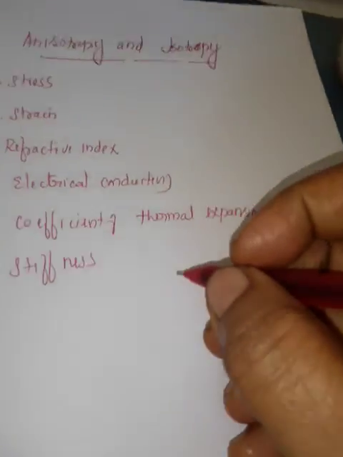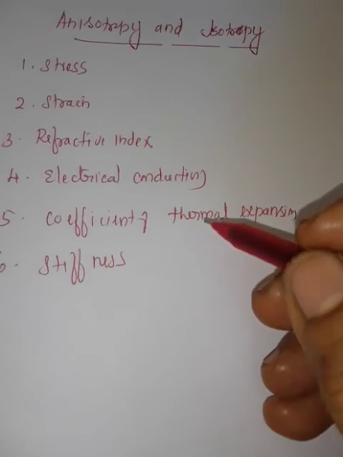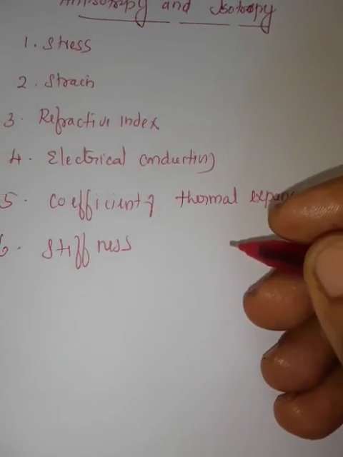Likewise, there are many properties possessed by solids.